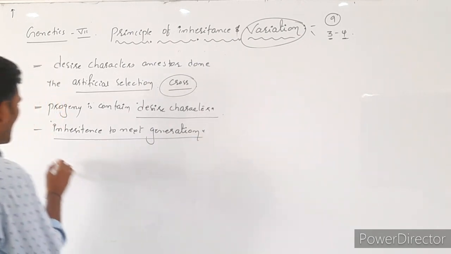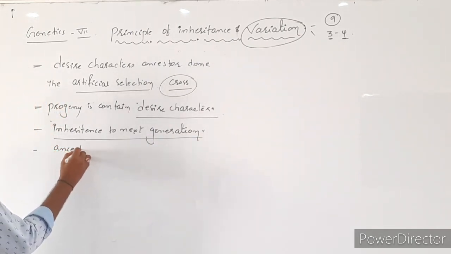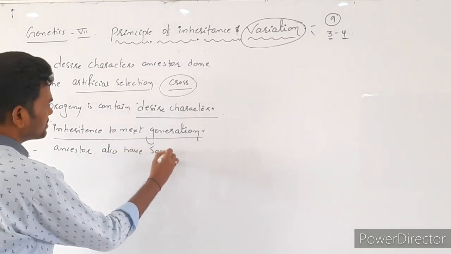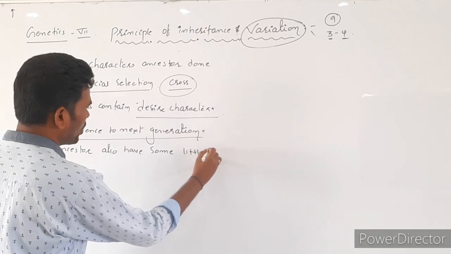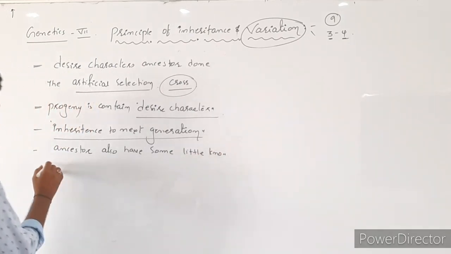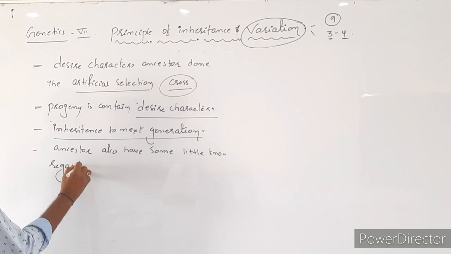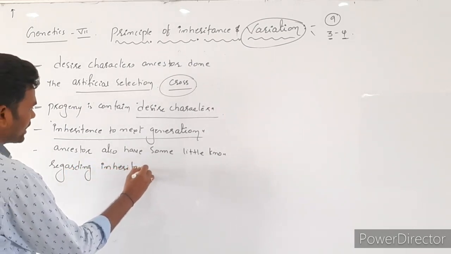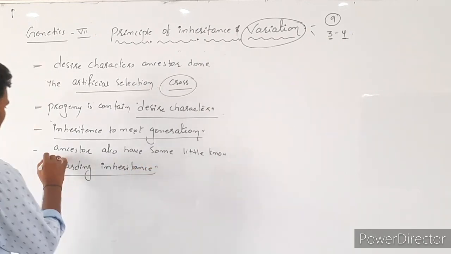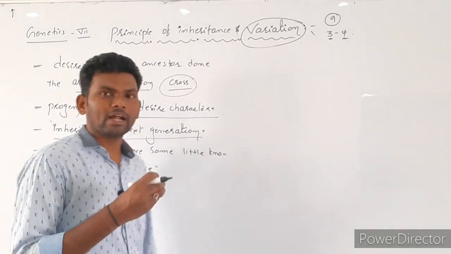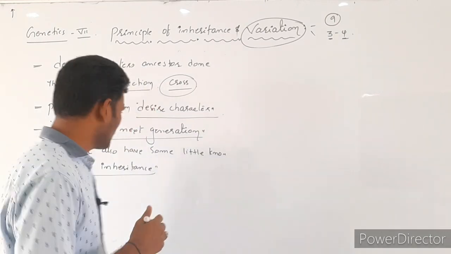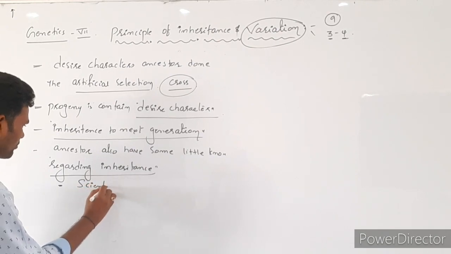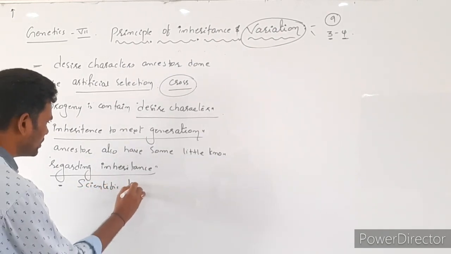It means our ancestors also had some little knowledge regarding inheritance. But generally they did not know the scientific reasons. They did not have scientific knowledge.